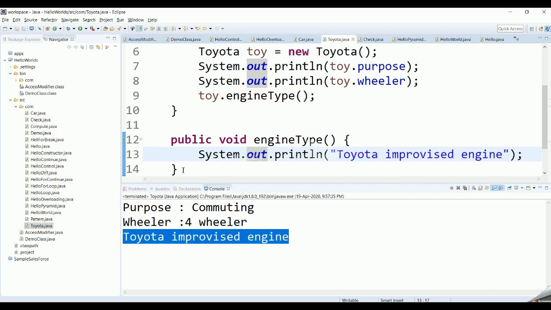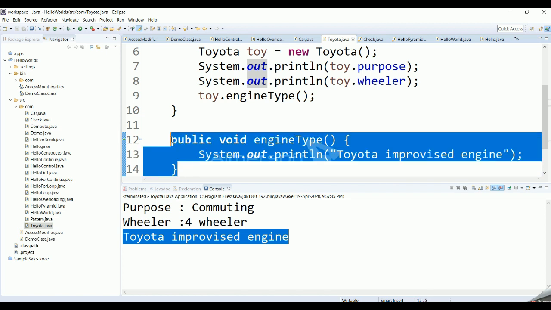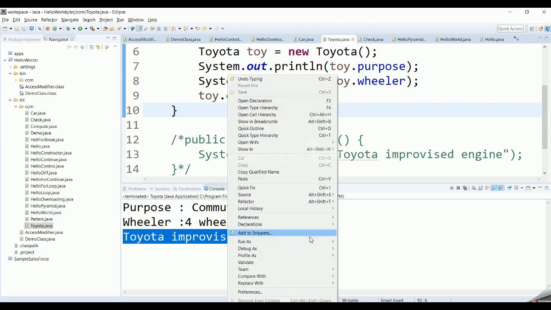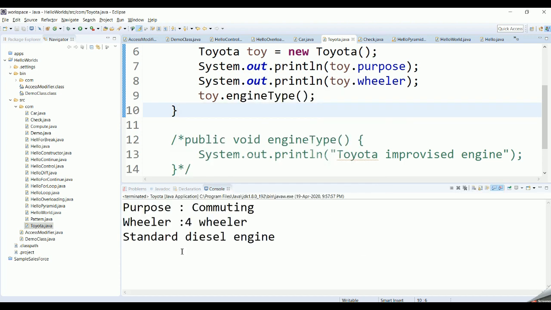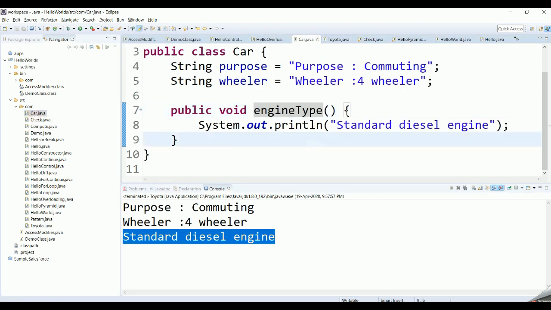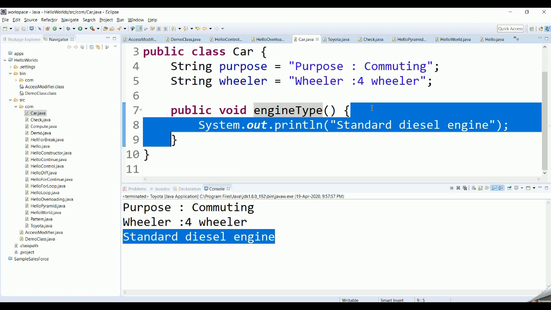Tomorrow you might decide that Toyota is not going to have an improvised engine, it is going to use the same standard engine. Then you can just remove this particular overridden method, and now if you run this program, the standard diesel engine, which is nothing but the engine type method on the base class, will get executed. Okay, so this is the basis of that particular program.